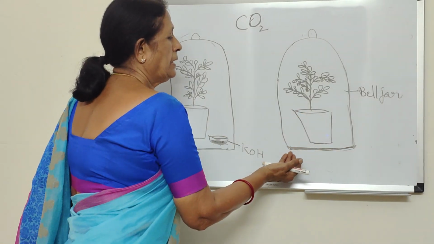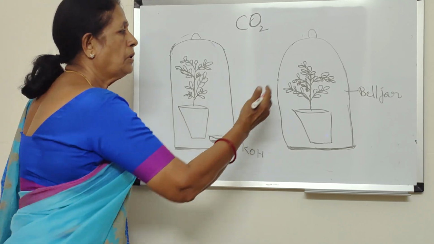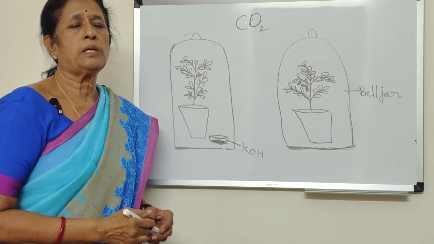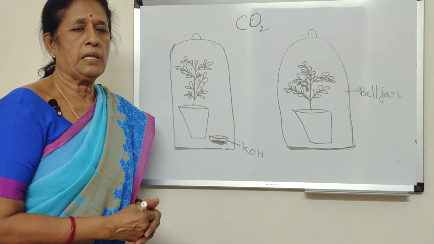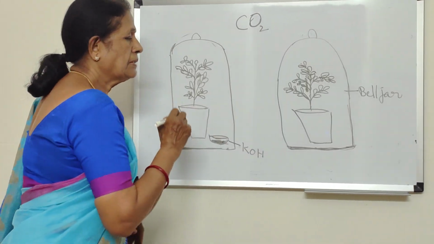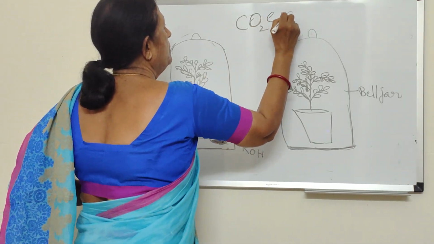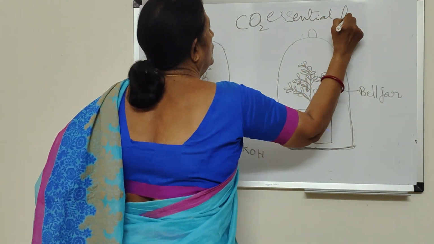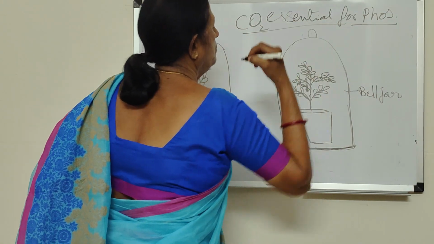But in this plant, there is no KOH, and the plant is able to utilize whatever carbon dioxide is present in the bell jar. It is able to undergo photosynthesis and synthesize the food material. So with this experiment, we can prove that carbon dioxide is essential for photosynthesis. The aim of this experiment is to show that carbon dioxide is essential for photosynthesis.